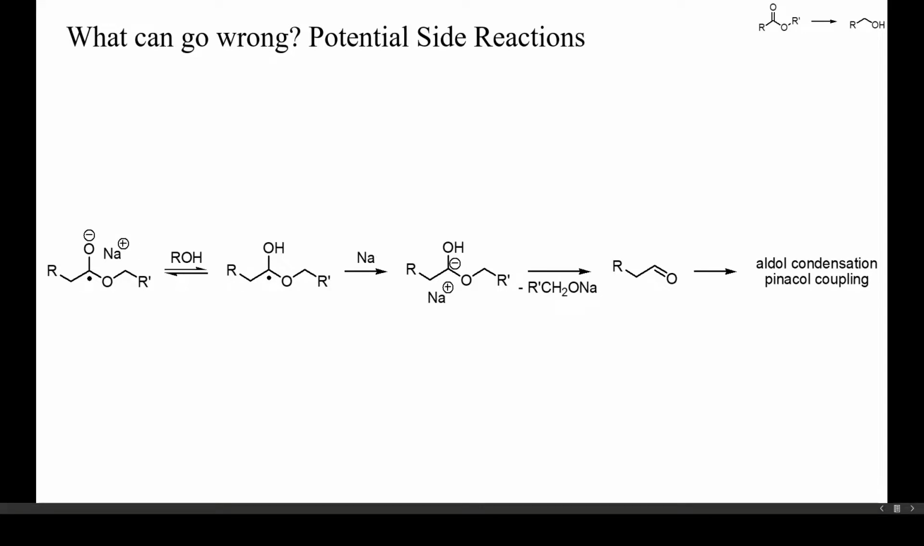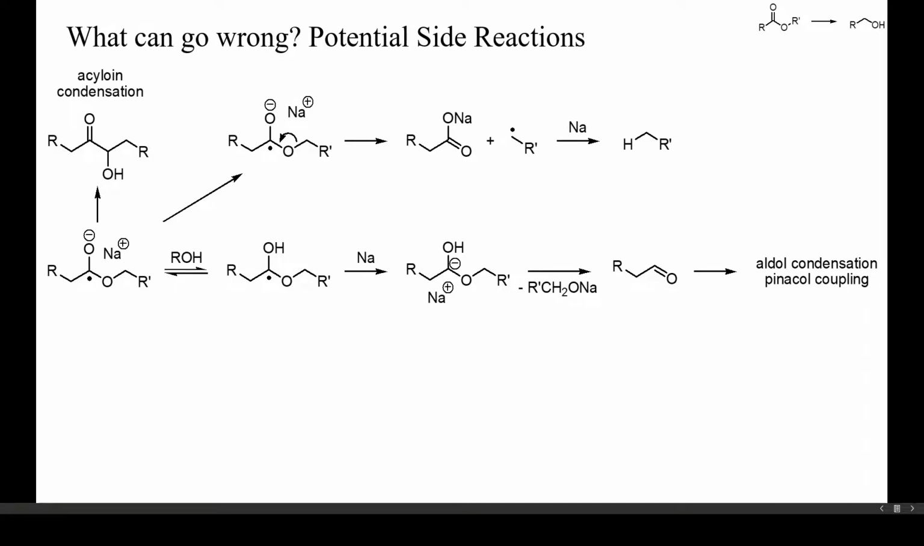Although the stationary concentration of aldehydes in these reactions is low, aldol or pinacol coupling products may in principle be formed, and may be a reason for the low yields sometimes obtained. If too little proton donor is available, acyloin condensation or radical fragmentation products may also be formed. Metal carboxylates can usually not be reduced with alkali metals, and water should therefore be avoided.